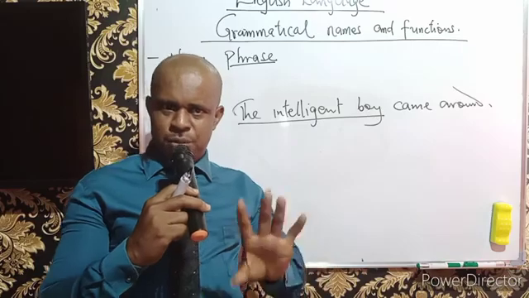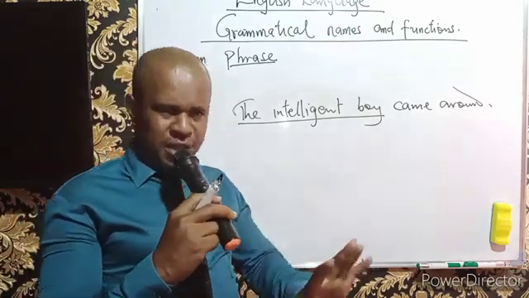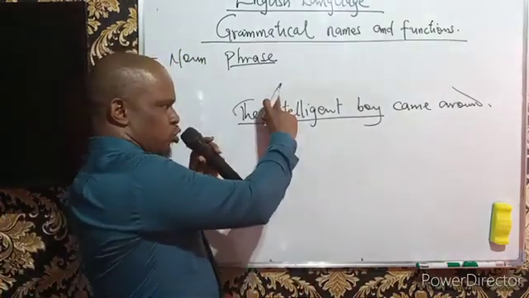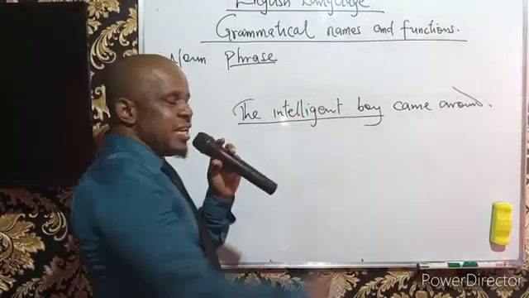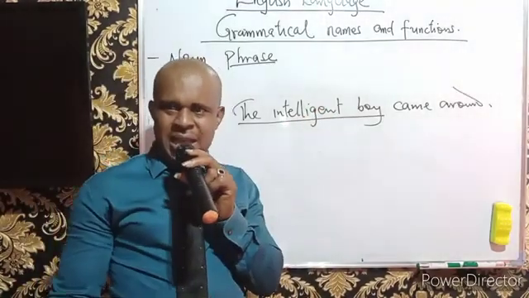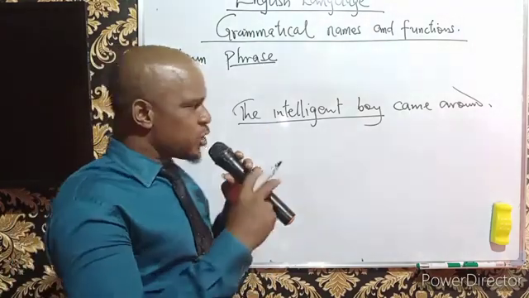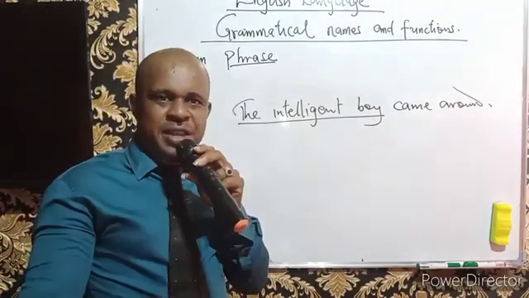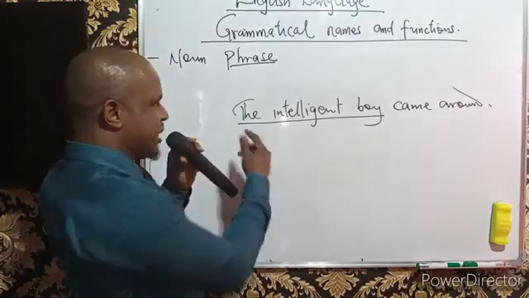But probably, for some reasons, I may not know his original name given to him by his parents or whatever, and I will choose to address him with the expression, the intelligent boy. When I do that, I've used that to address him to be his name. So that's what we are talking about. The intelligent boy is serving a purpose of name to the boy that came around, and we've underlined it.